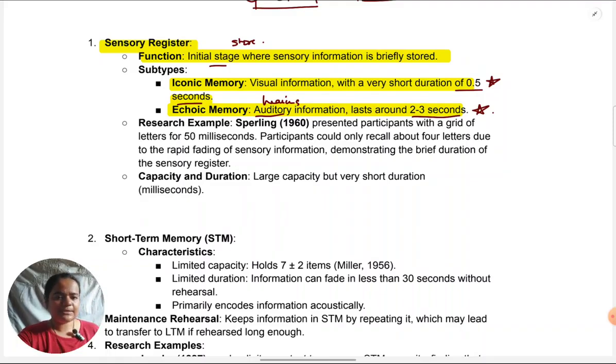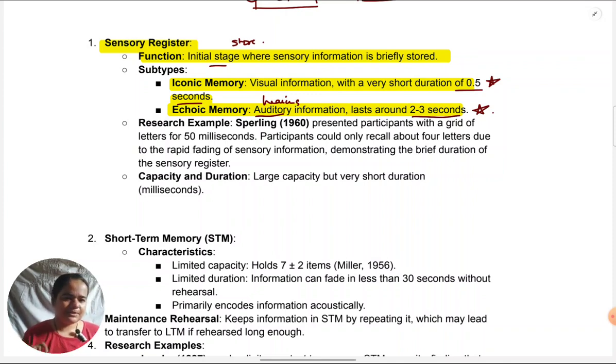As you'll notice, for sensory register topics, so many studies are given. This is not the only one. There are many such studies. At some point it becomes impossible to remember all of them, or even if you understand all of them, to write about all of them. That's why I want you to know that you don't have to remember all the studies. Of course, if you intend to write a few of the studies, which will make for a good answer, you can give preference to case studies. Those are the more important ones. That is why they have been put in the boxes. And of course, evaluation depends on which evaluation points you intend to take. Studies that are relevant to those points, you can give preference to. That we'll see when we come to it.